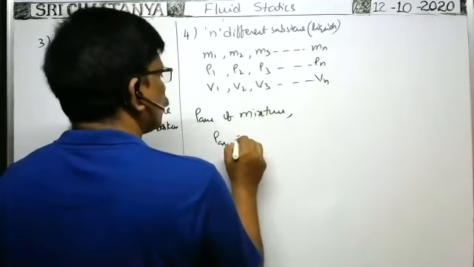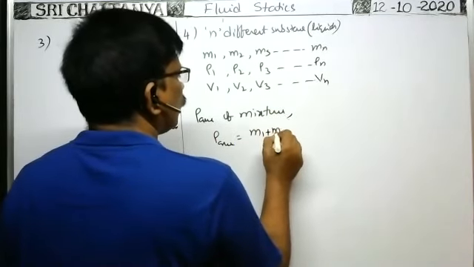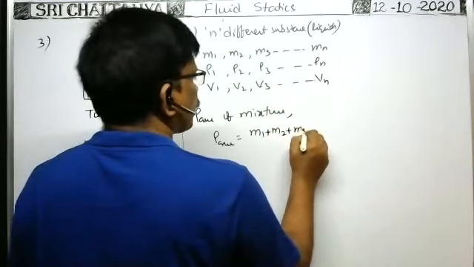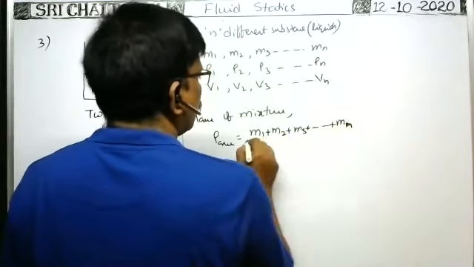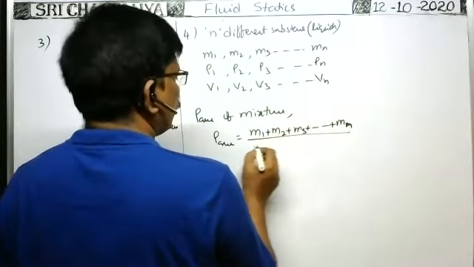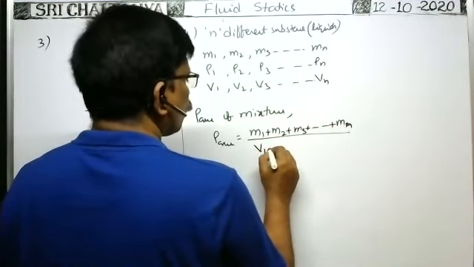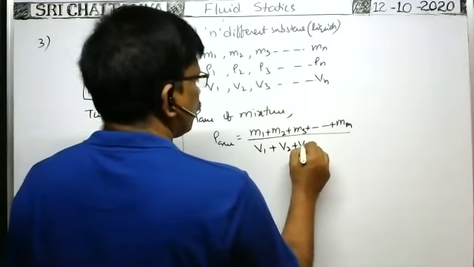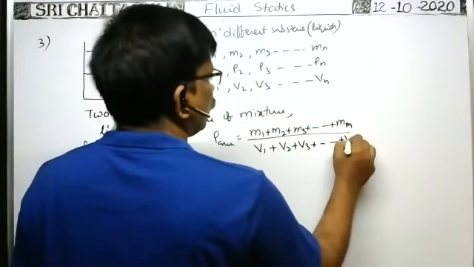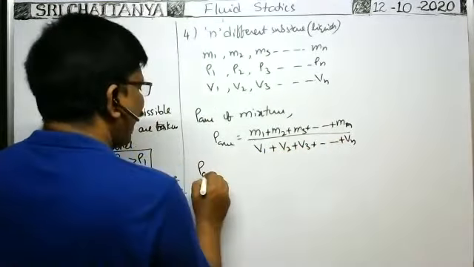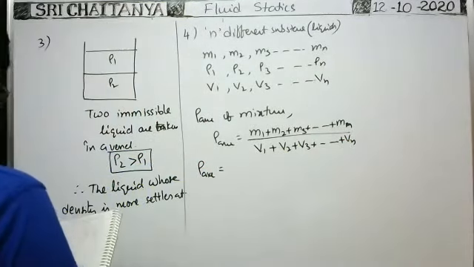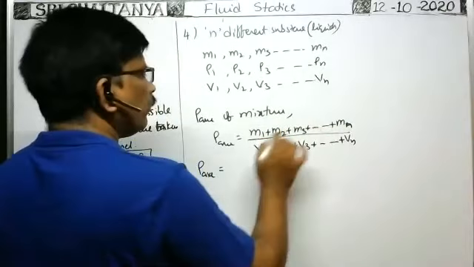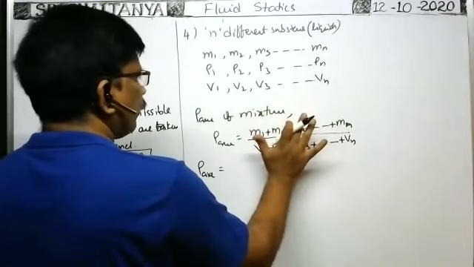Rho average is equal to the total mass of all liquids, m1 plus m2 plus m3 and so on, for n liquids mixed together, divided by the total volume. That is the average density. Total volume is v1 plus v2 plus v3 and so on vn. Therefore, if m1, m2, v1, v2 are given, we write the formula like this.